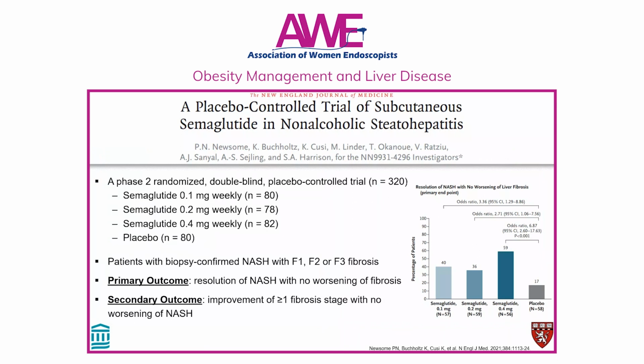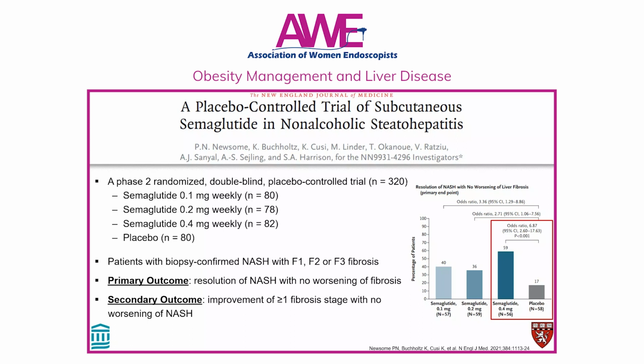Here's a phase 2 RCT including 320 patients who were randomized to semaglutide 0.1 milligram weekly, 0.2 milligram, 0.4 milligram, or placebo. All patients had biopsy-confirmed NASH with F1 to F3 fibrosis. The primary outcome was complete resolution of NASH with no worsening of fibrosis.